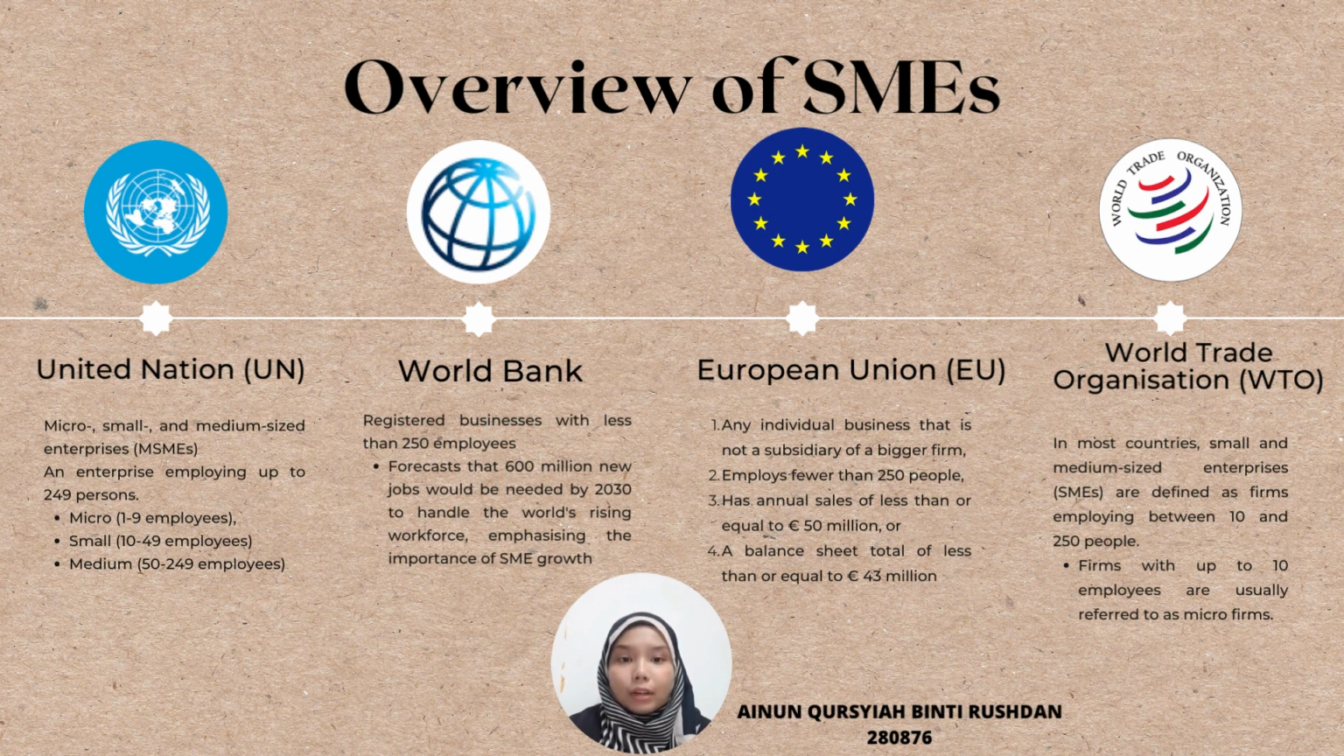And the third organization is the European Union, or EU. They have four characteristics for SMEs. The first one is that an SME is any individual's business that is not a subsidiary of a bigger firm, able to employ fewer than 250 people. And the third is that it has annual sales less than or equal to 50 million euro and a balance sheet total less than or equal to 43 million.